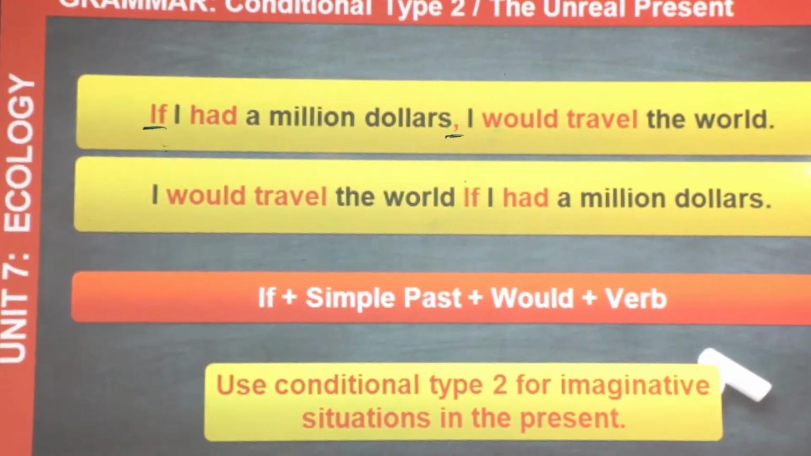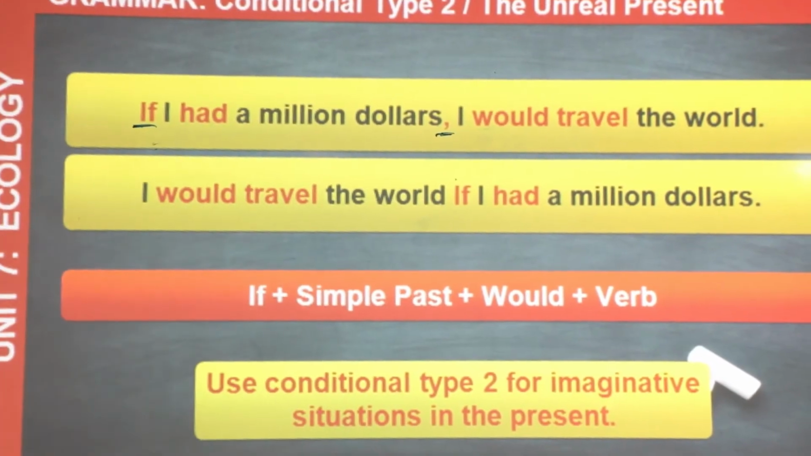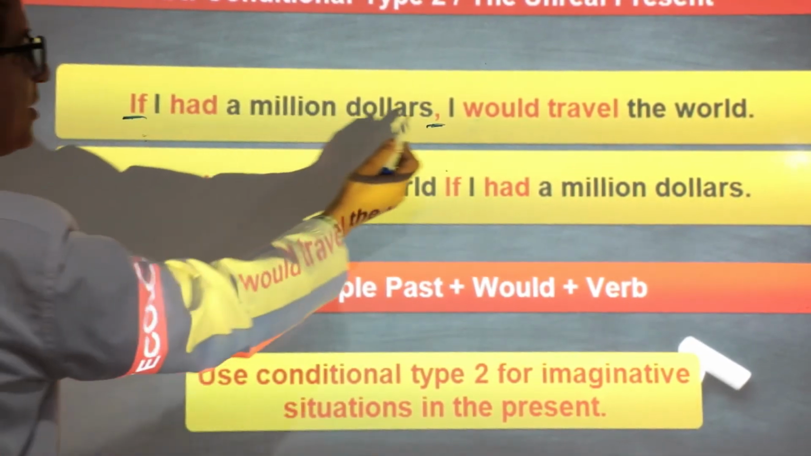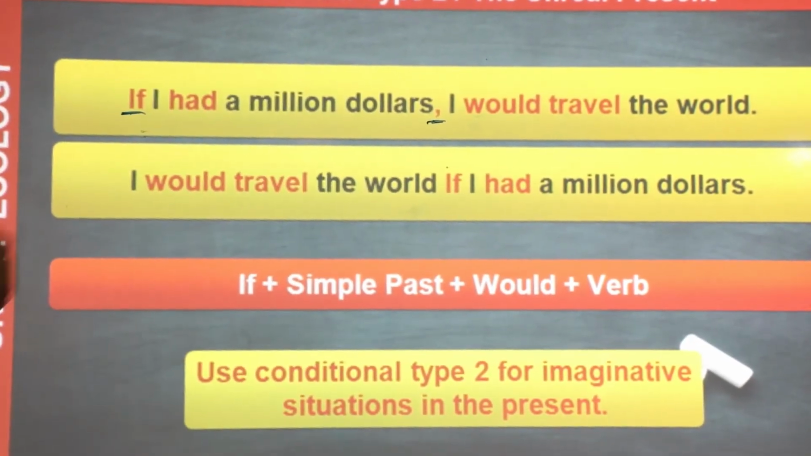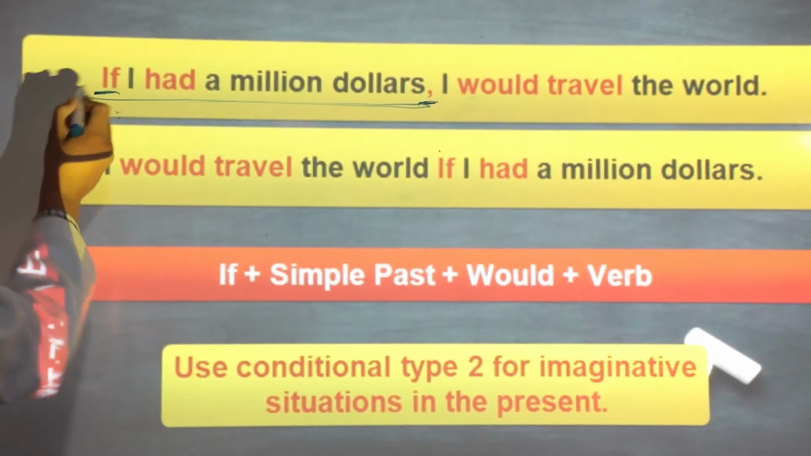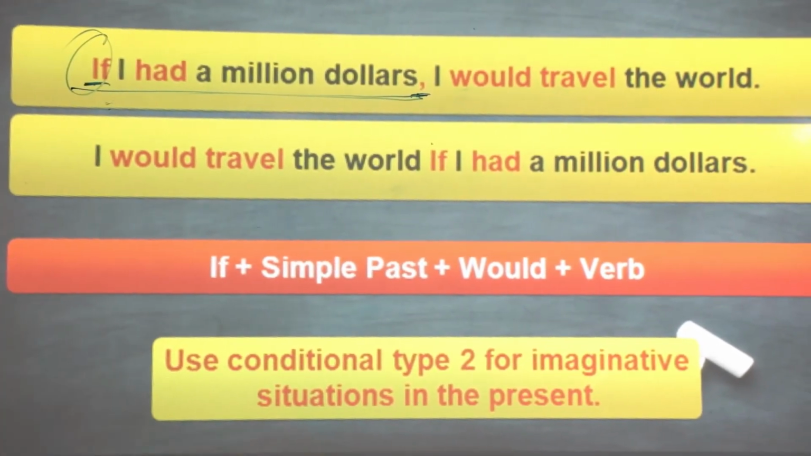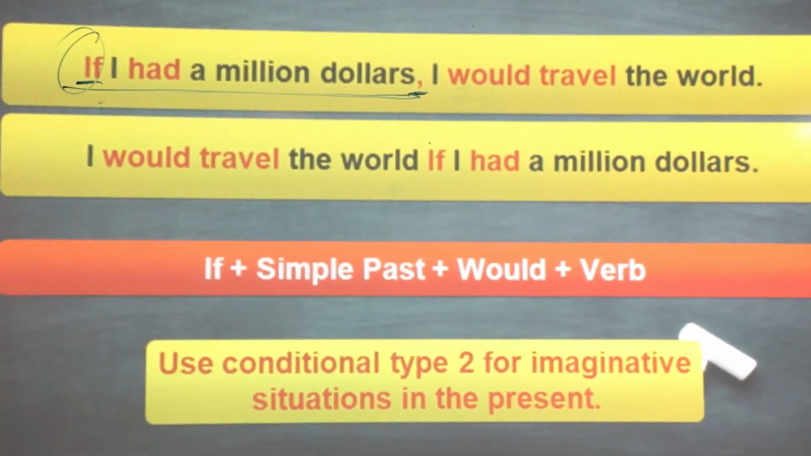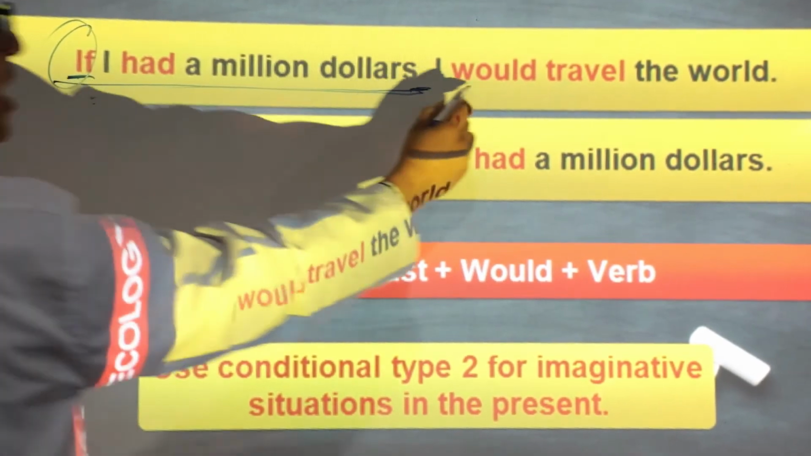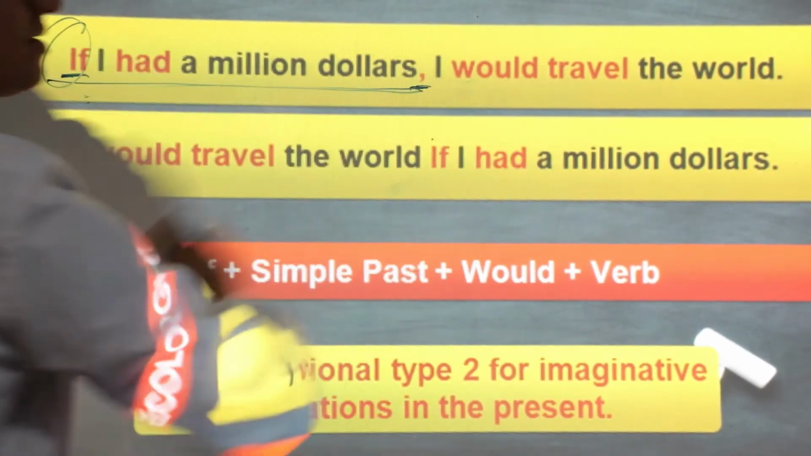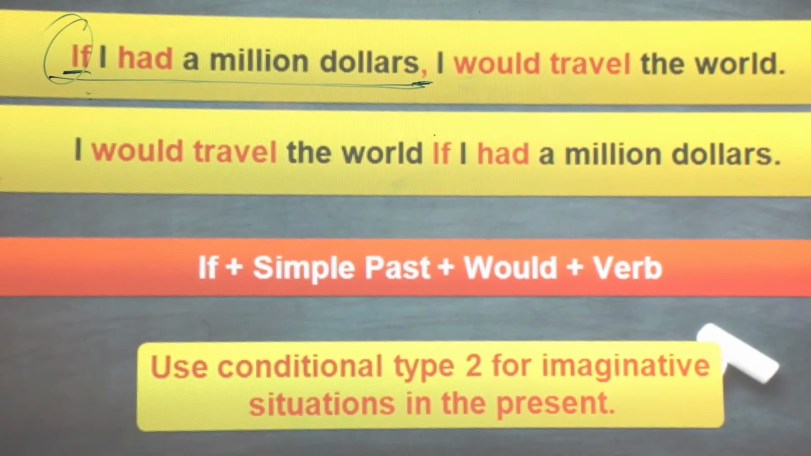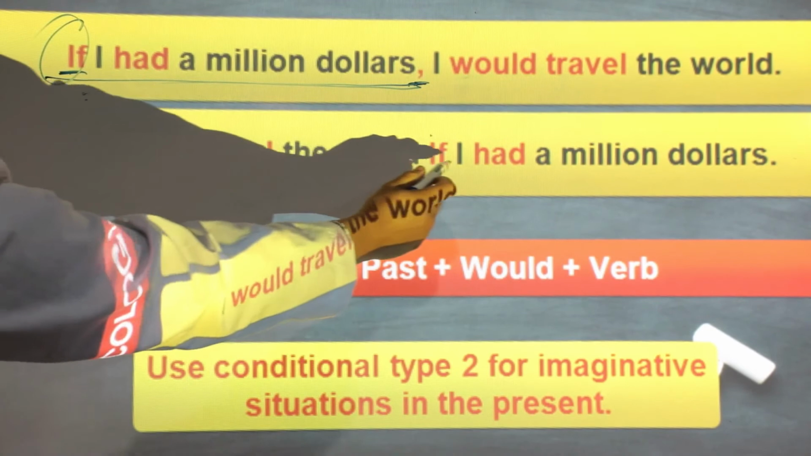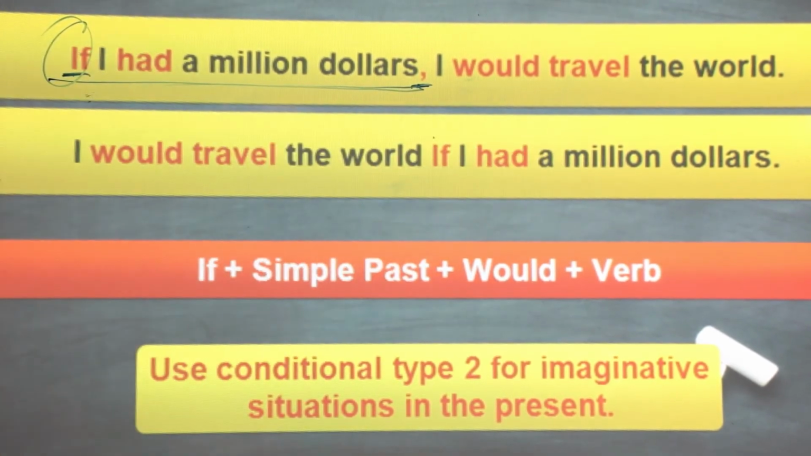That's a good observation. There is no comma here. Here, there is a comma, because we start with the if clause. This is an if clause, right? So we have if, and then I would travel the world. I would, so conditional: would plus verb infinitive without to. So I would travel the world if I had $1 million, without a comma.